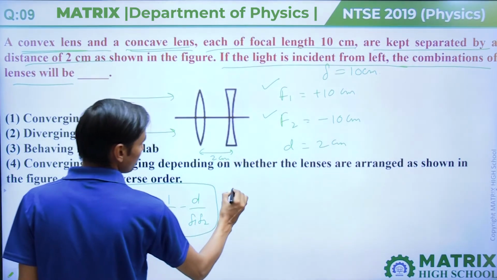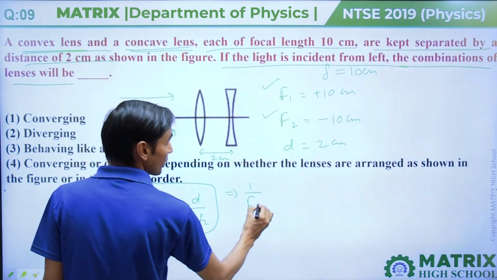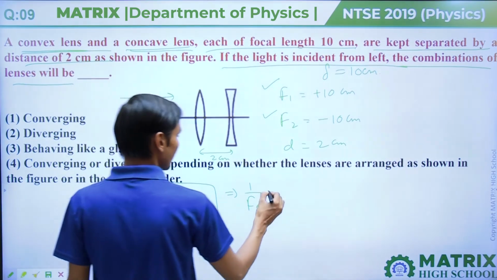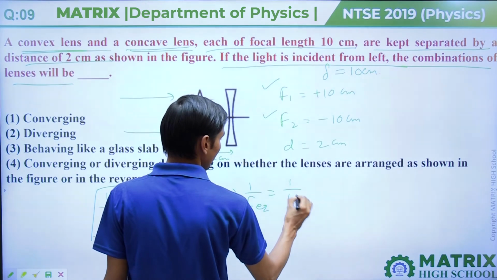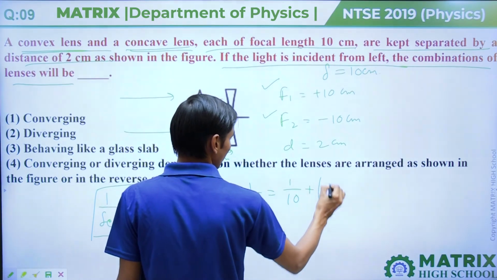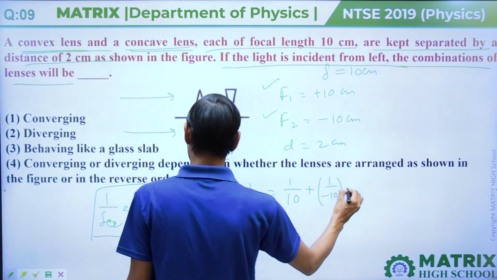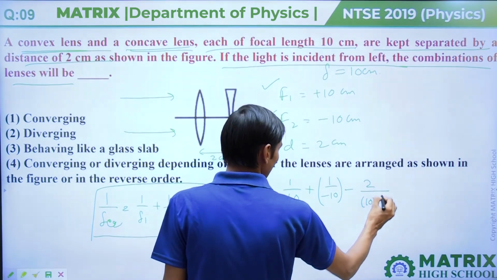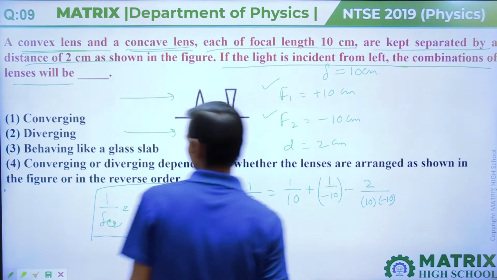Putting in the formula, 1 upon f equivalent equals 1 upon 10 plus 1 upon minus 10 minus 2 divided by 10 into minus 10.